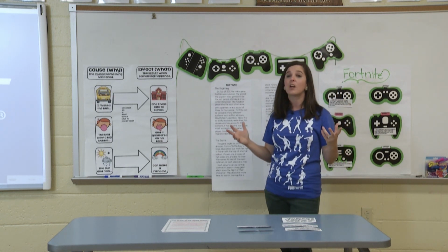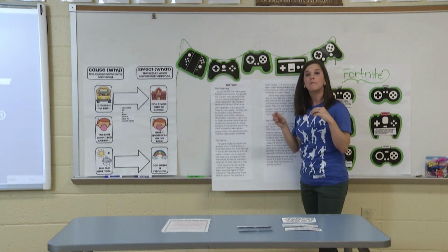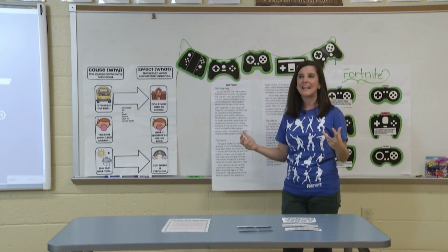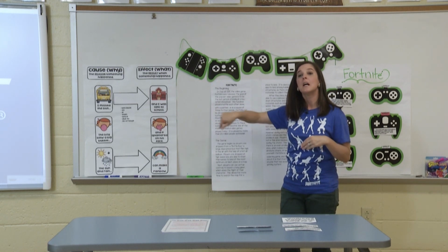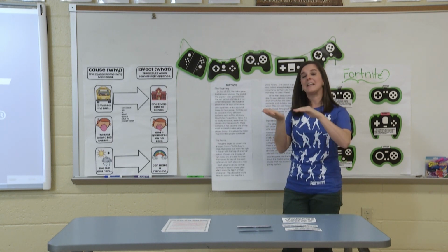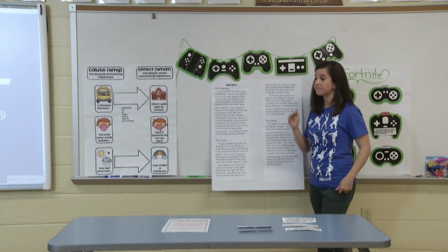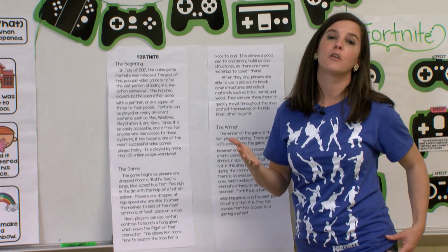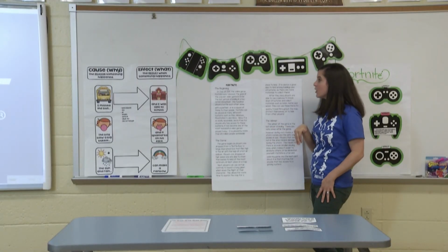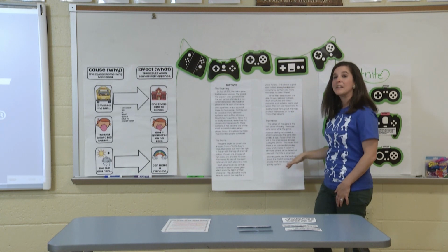And then when we finish reading our text, I want you to be able to think back to that text, to go back in that text and find some cause and effect relationships. Okay, so as we're reading today, listen for those keywords. If you don't hear those, still look for the relationships. See if there's something happening and there's something causing that to happen. Again, if you play Fortnite, then you already have some background information on some of the things that we're going to read today. Okay, so let's get started. This is our article. We're going to go down the left side and then we'll come over to the right side.